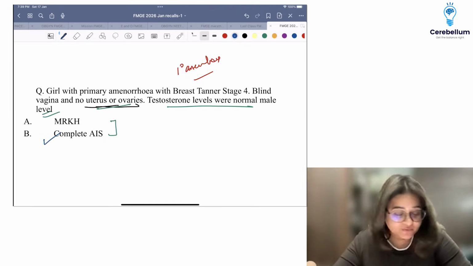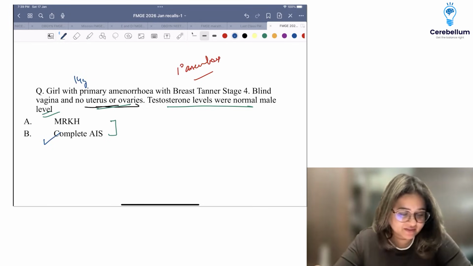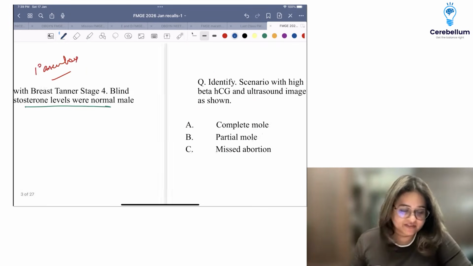Too many questions from OBG. That's very good, in my opinion, because I think 95% were very, very doable. Okay, so she was a 14-year-old girl, all right. So then this was quite doable.